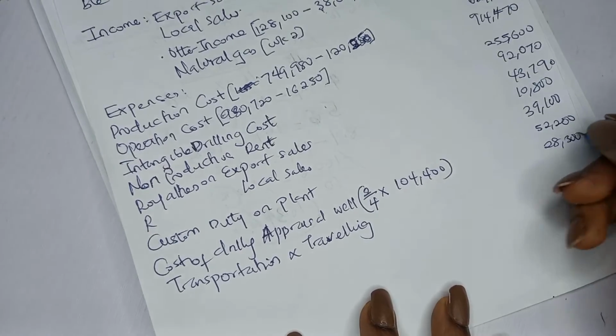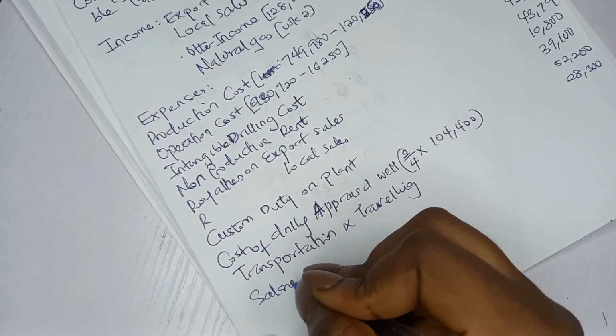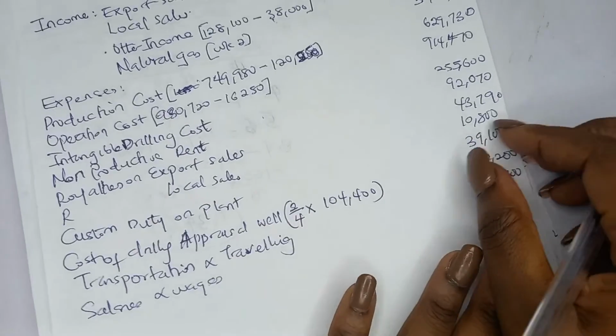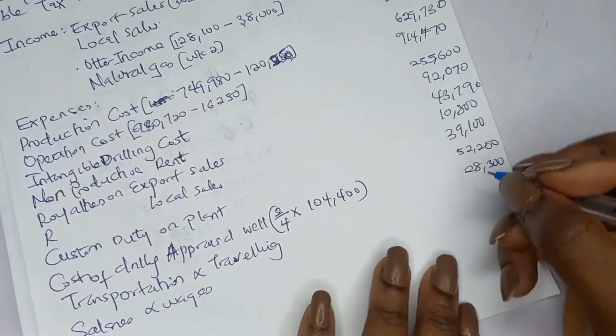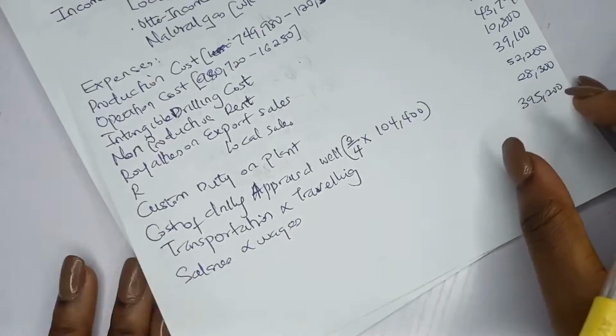28,300,000. You write it. The next thing is salaries and wages, no adjustment. How much did they say? 395 million. 395 million 200. Okay, 395 million 200.